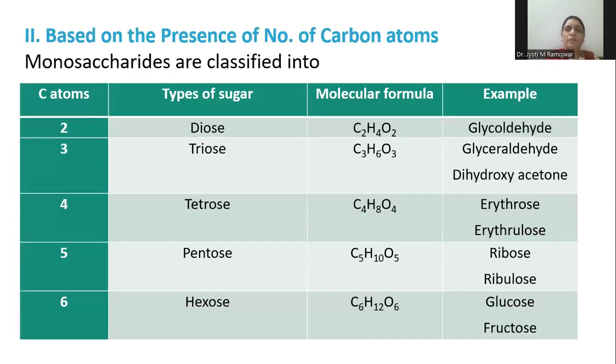Now, based on the number of carbon atoms, we can classify the monosaccharides as dioses, trioses, tetroses, pentoses, and hexoses. As the name itself tells, dioses contain 2 carbon atoms, trioses contain 3 carbon atoms, tetroses contain 4 carbon atoms, pentoses contain 5 carbon atoms, and hexoses contain 6 carbon atoms. And the examples: diose is glycolaldehyde, triose is glyceraldehyde and dihydroxyacetone, whose structures just now we have seen. Tetrose is erythrose and erythrulose. Pentose is ribose and ribulose. And the hexose type of monosaccharides are glucose and fructose.